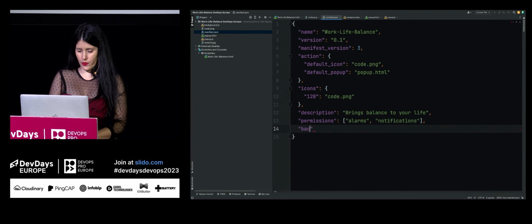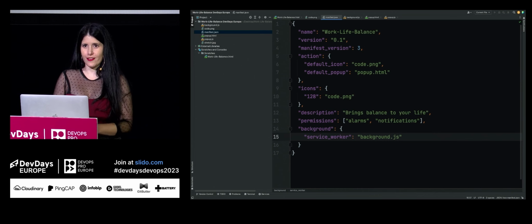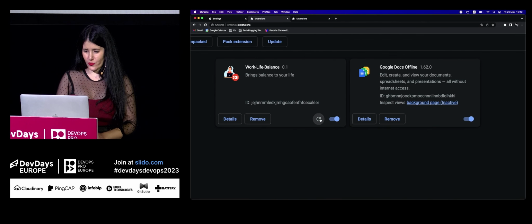And let's add a background script. Like this. We need to call service worker and provide it with the file. Usually I type faster, it's just like this. I'm nervous a bit. So let's refresh it.